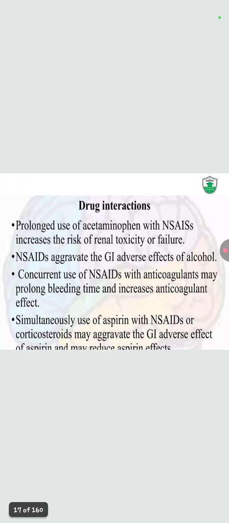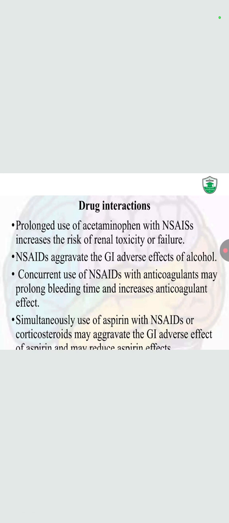Now, drug interaction: prolonged use of acetaminophen with NSAIDs increases the risk of renal toxicity or failure. NSAIDs aggravate the GI adverse effect of alcohol. Concurrent use of NSAIDs with an anticoagulant may prolong the bleeding time and increase the anticoagulant effect.